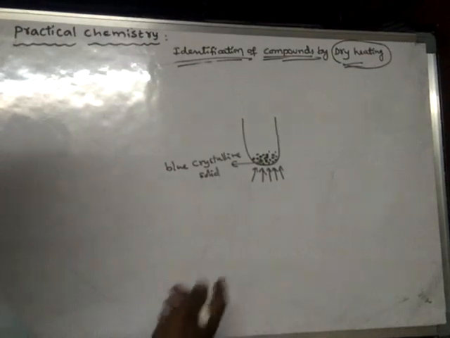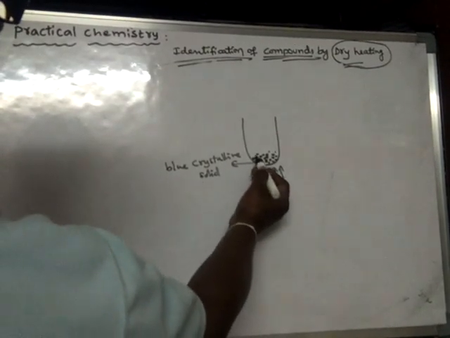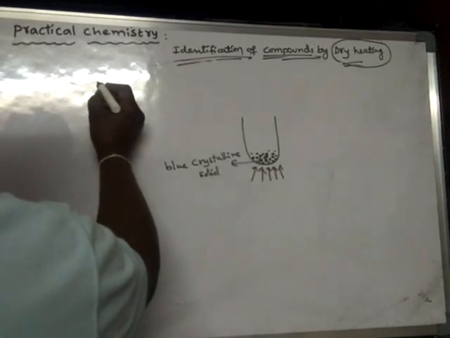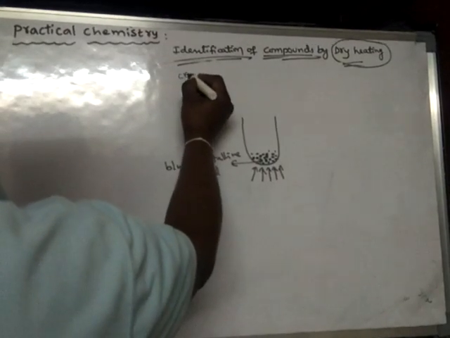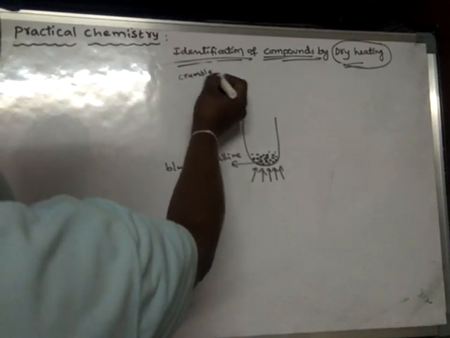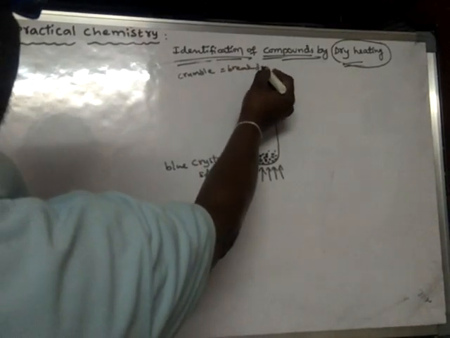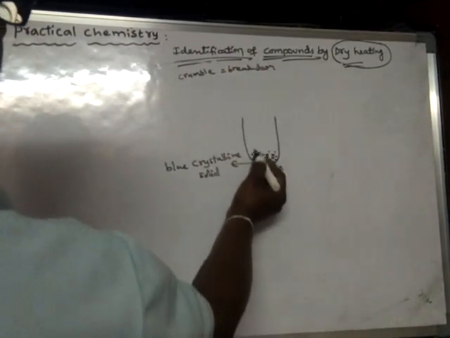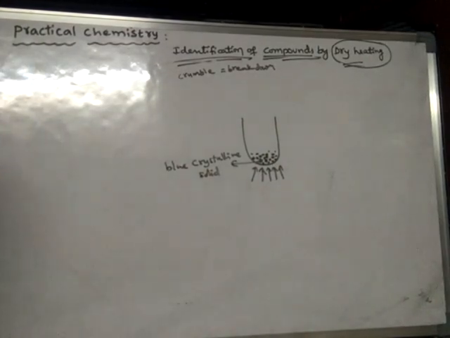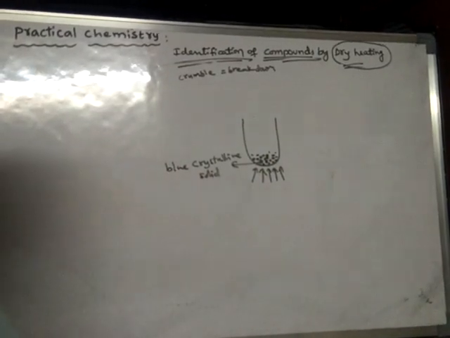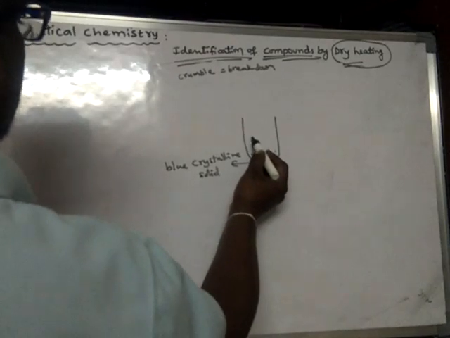It crumbles. Upon strongly heating, it crumbles. Crumbles means breakdown. This particular substance breaks down and produces steamy vapors.